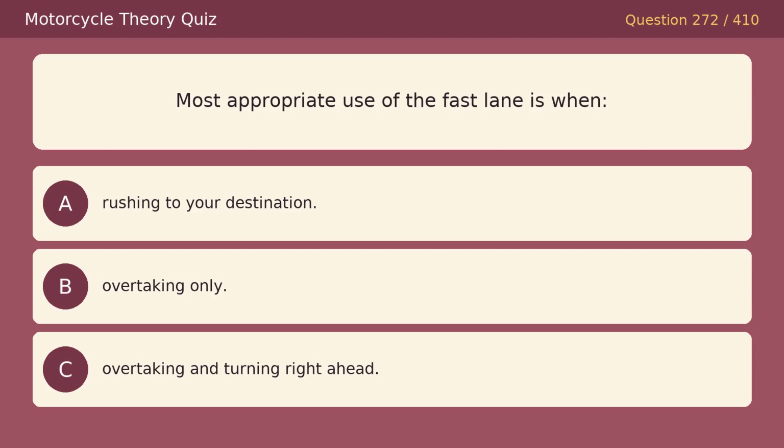Most appropriate use of the fast lane is when. Option A, rushing to your destination. Option B, overtaking only. Option C, overtaking and turning right ahead. The correct answer is B, overtaking only.